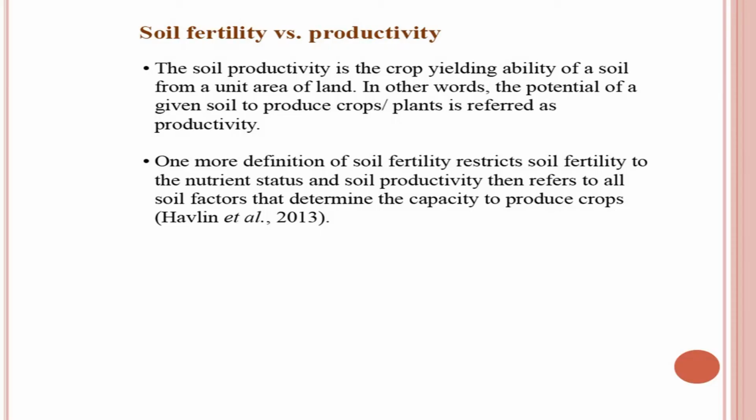How we manage different crop production practices like irrigation, manuring, manuring time, weed control, insect pest and disease management, water management and so on, all these factors will affect the productivity. So, when soil fertility is added to the management, it becomes crop productivity or soil productivity.